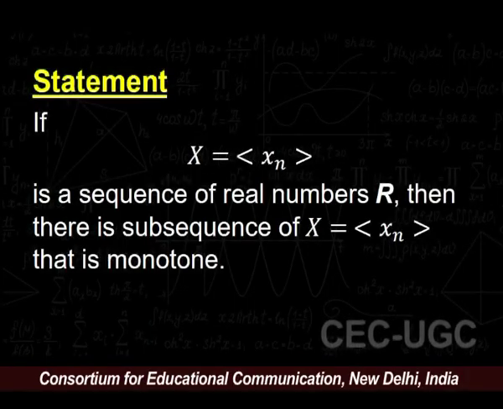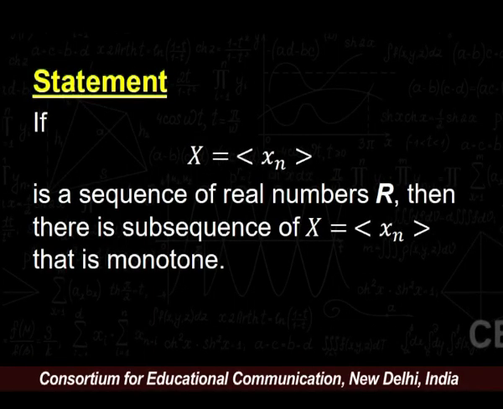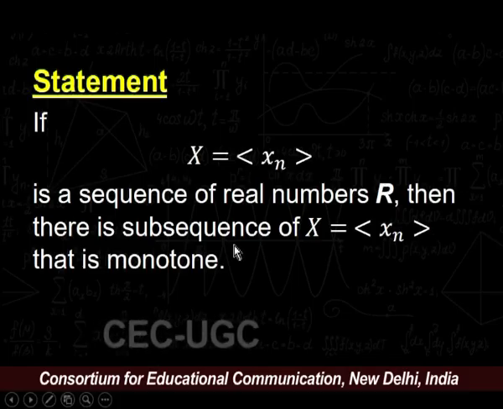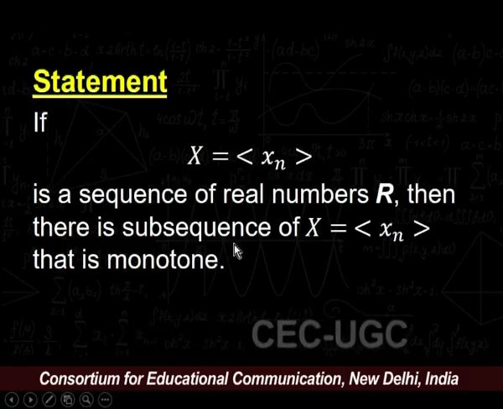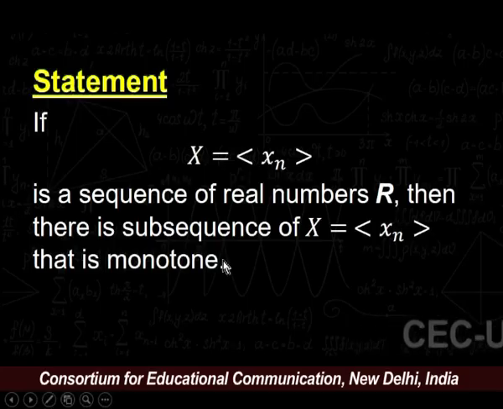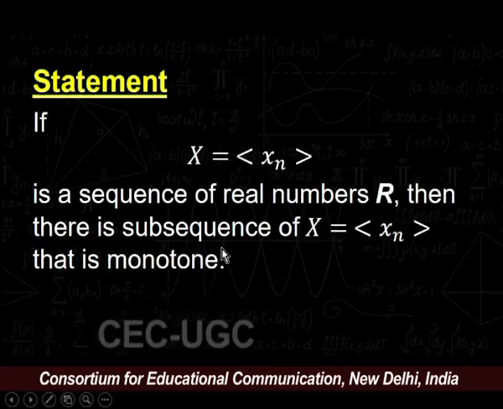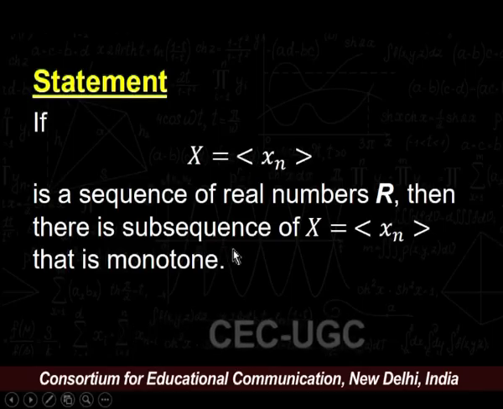Now, let us start with our first result. Our first result is the monotone subsequence theorem. The monotone subsequence theorem states that if X = (xn) is a sequence of real numbers, then there is a subsequence of (xn) that is monotone. I repeat, if X = (xn) is a sequence of real numbers, then there is a subsequence of X = (xn) that is monotone.